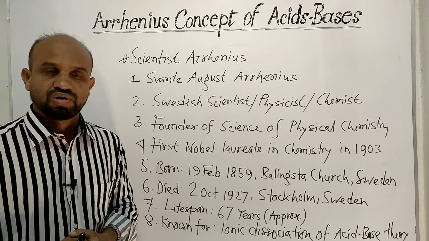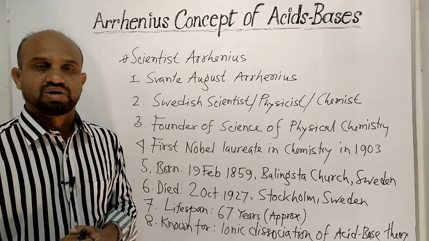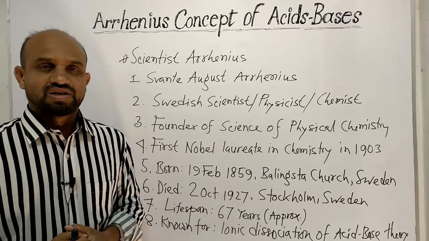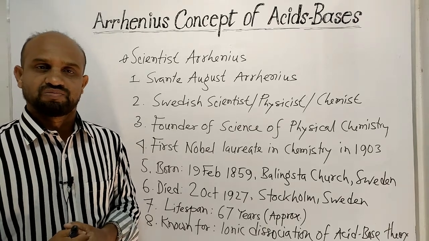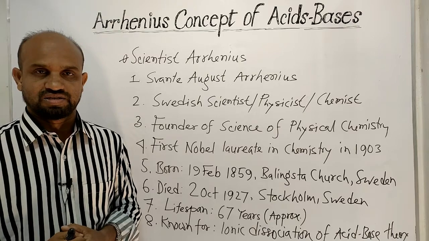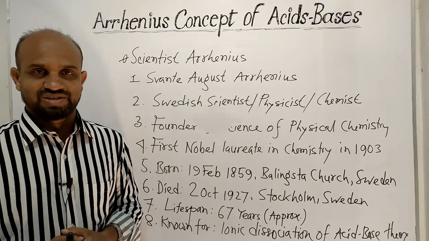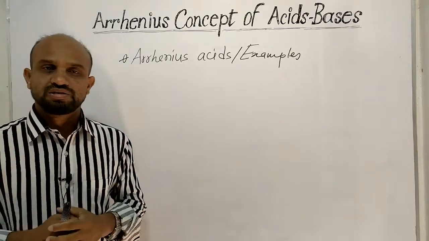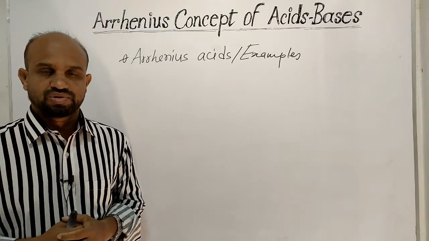He was known for the ionic dissociation of acid-base theory. This is a short biography of scientist Arrhenius. Let's see the next point. Now the point is Arrhenius acids and examples.